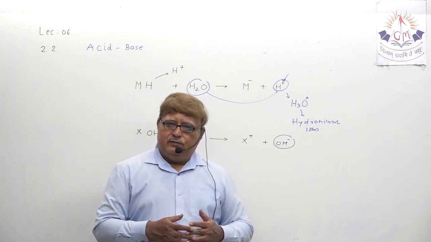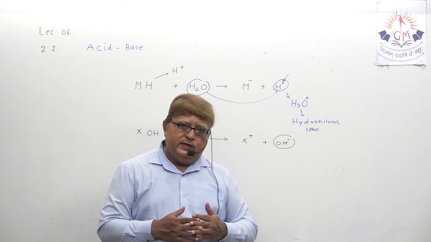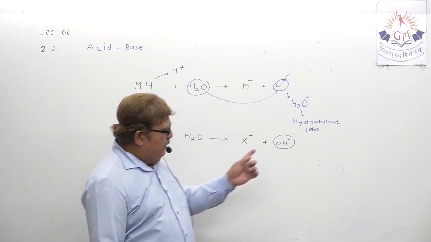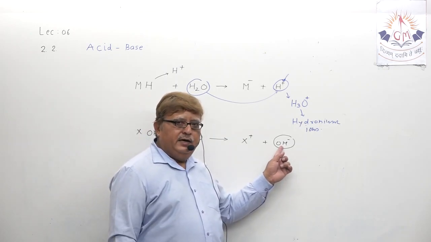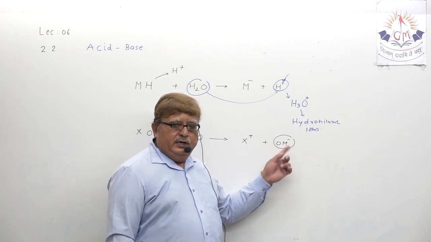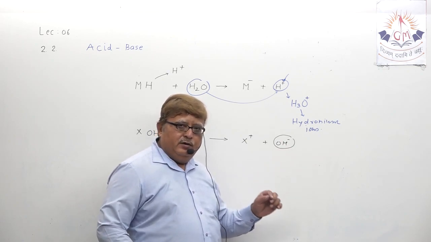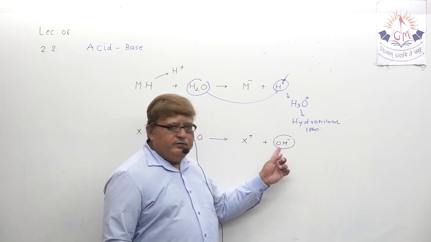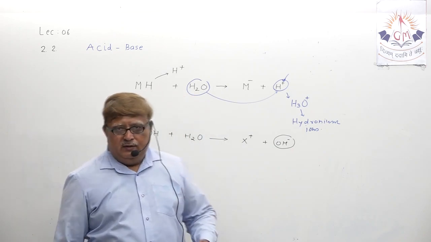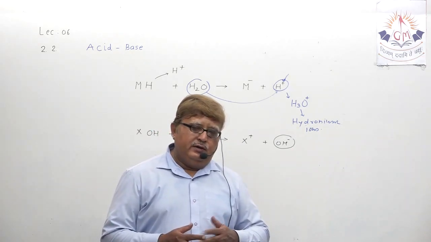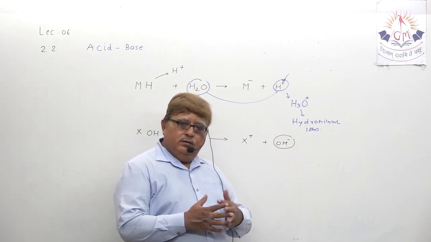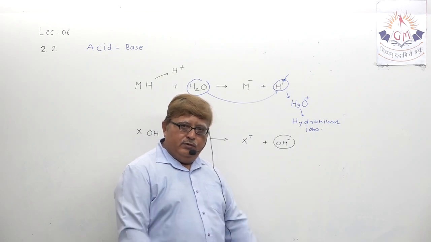In case of base, there is no question, because hydroxide ion OH minus can stand independently, because it is already a diatomic ion. You know, na? You understood in 9th standard. Remember monoatomic, diatomic, polyatomic ion. So this is a diatomic ion. So it is able to stand and exist independently, but not hydrogen ion. So hydrogen ion will always combine with a water molecule and form hydronium ion.